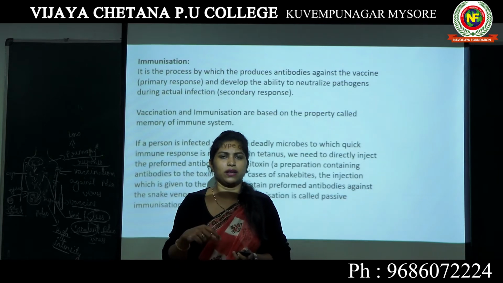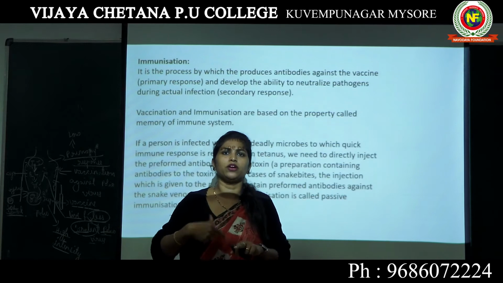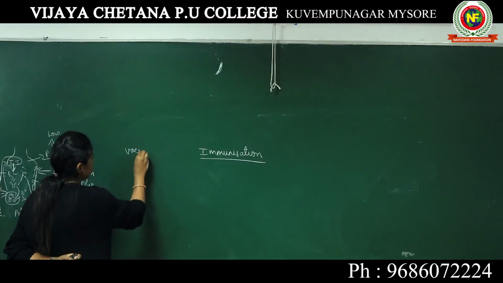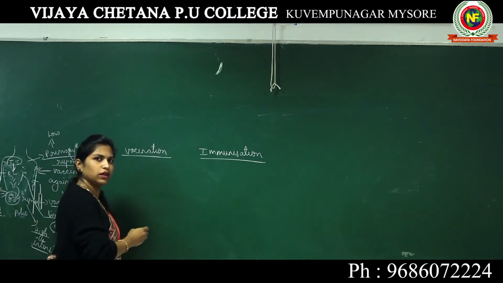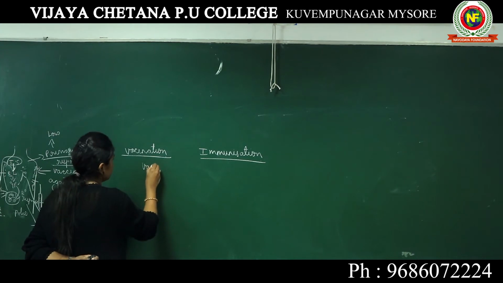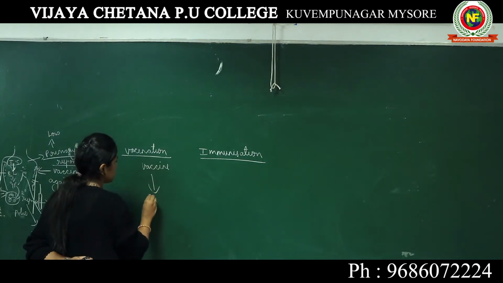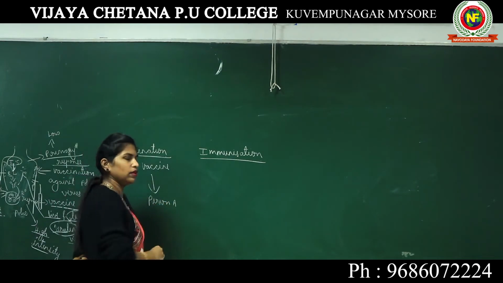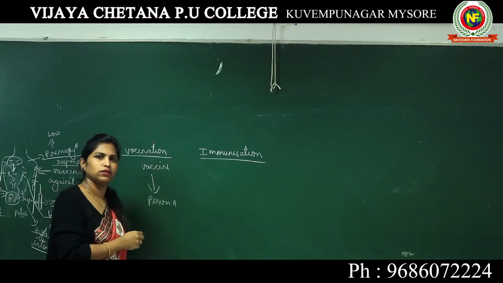Let's look into this. A vaccine has been produced and injected into a person A. So this process is vaccination.